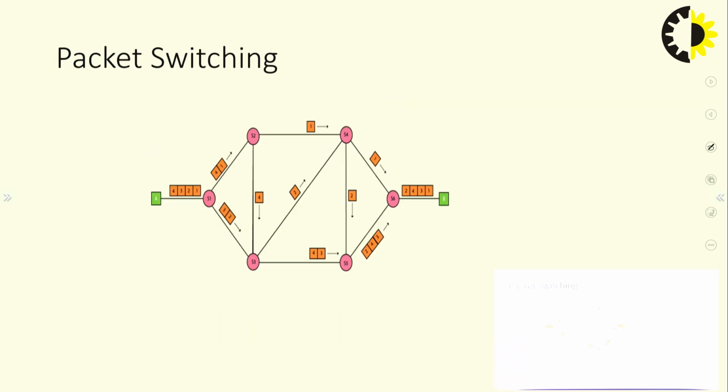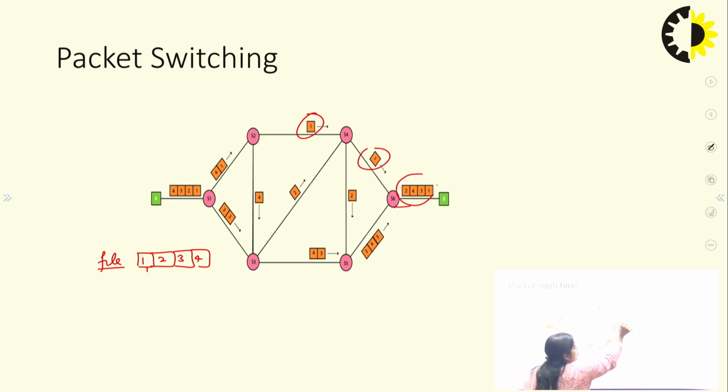Like you can see here, in this particular packet switching method, suppose there is one particular file having 4 packets, 1, 2, 3 and 4, in sequence. But when they follow the path to reach the destination, these packets get different paths, and so the sequence can change to 2, 4, 3, 1.